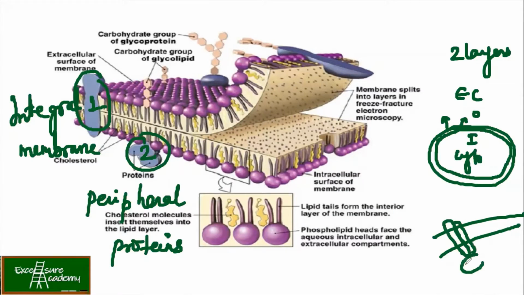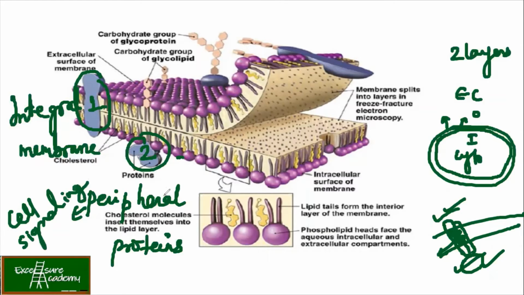They will also have this polar region outside and in the cytoplasm, and this region is going to be hydrophobic. So your protein is going to be passing through the lipid membrane. So this region is going to be hydrophobic and this region is going to be hydrophilic. Then in the case of peripheral proteins, they are only attached to the polar head of your membrane. So these are going to be polar proteins, and these peripheral proteins are involved in cell signaling. Please note down, okay? So peripheral proteins are involved in cell signaling.